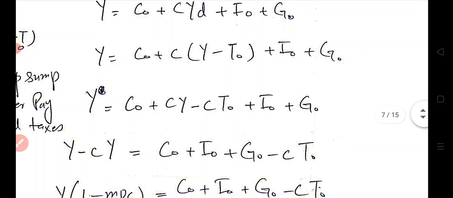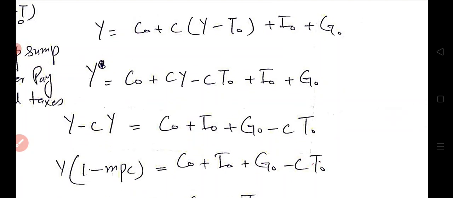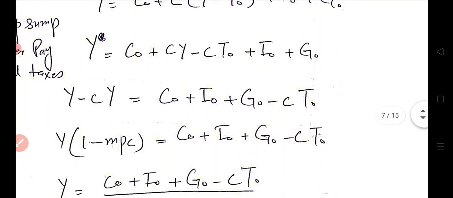Now on the left hand side we see Y can be taken as common. We have taken Y as common, and in the bracket there will be 1 minus MPC, that is equal to C naught plus I naught plus G naught minus CT naught.